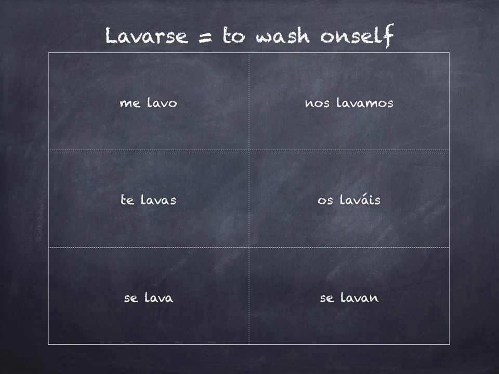When I conjugate it, I'm going to take this se off of the end, bring it around front, make it match my subject, and I'm going to conjugate lavar just like normal. So, me lavo, te lavas, se lava, nos lavamos, os laváis, se lavan.